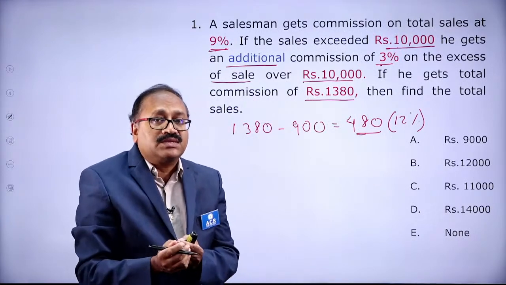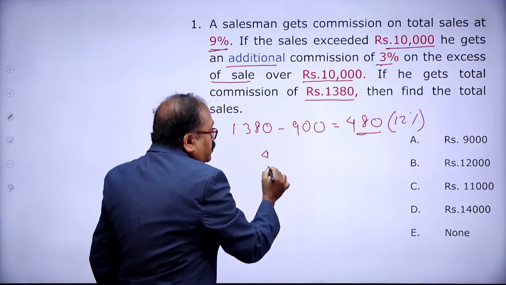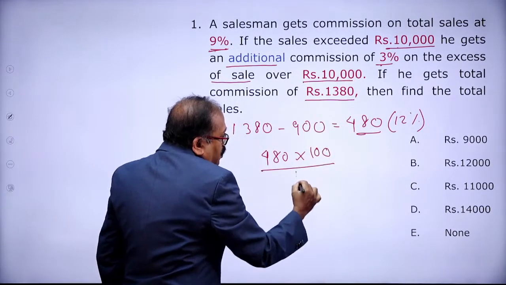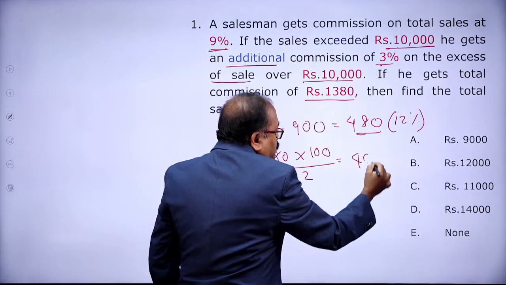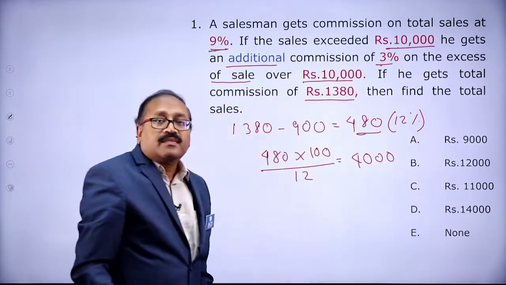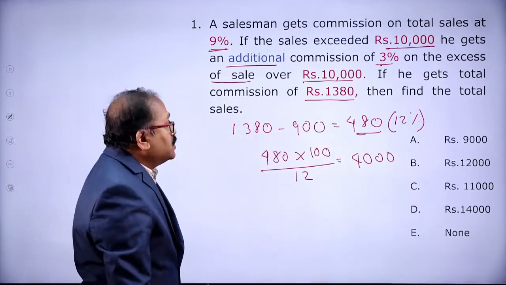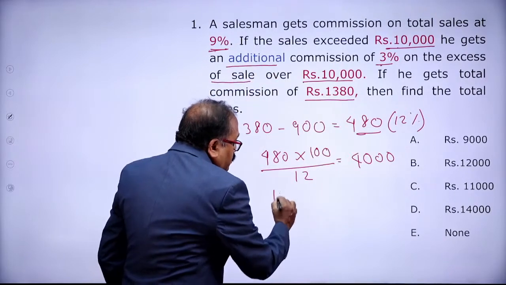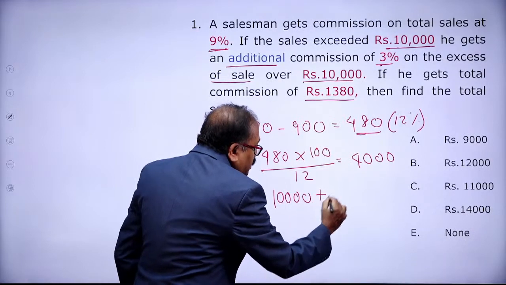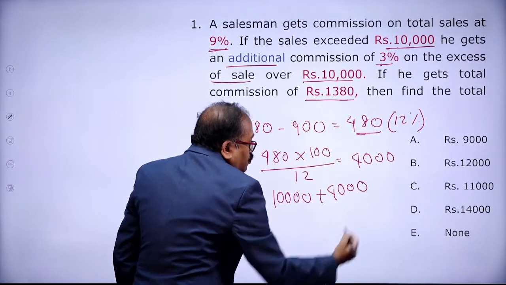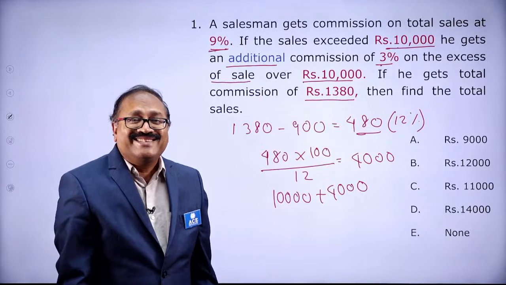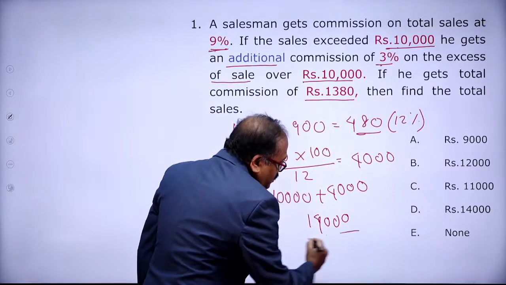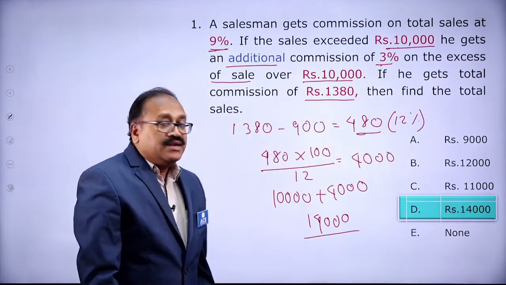Then what is the extra sale? Let's find it out: 480 into 100 by 12. The extra sale is 4,000. What is the total sale? The total sale is the previous 10,000 plus the extra sale, so 10,000 plus 4,000. The total will be 14,000. Right? Total is 14,000. Let's see that in option choice D.